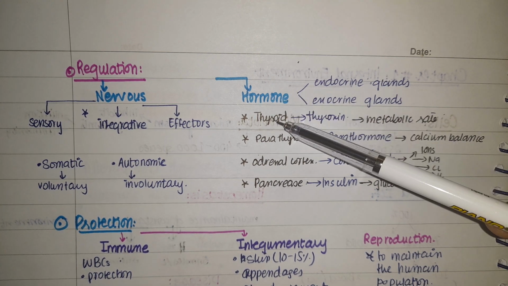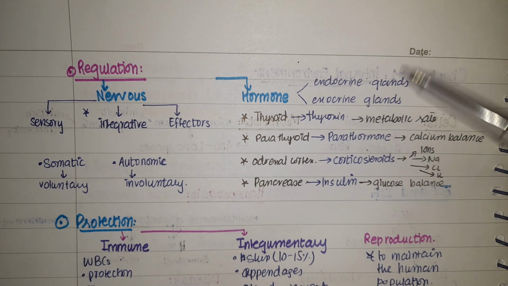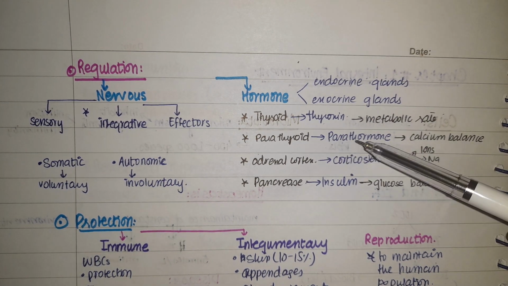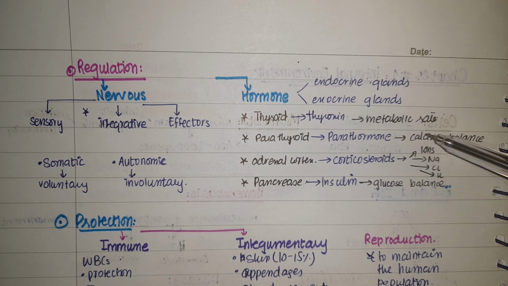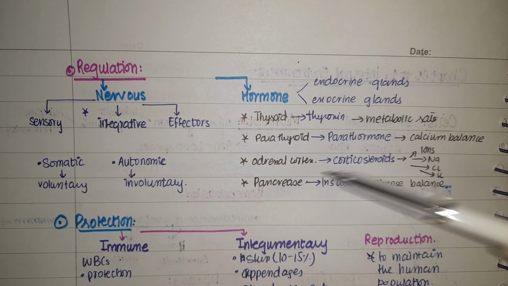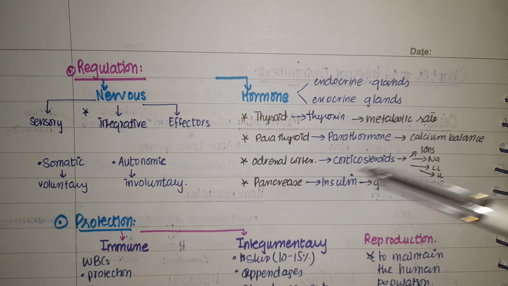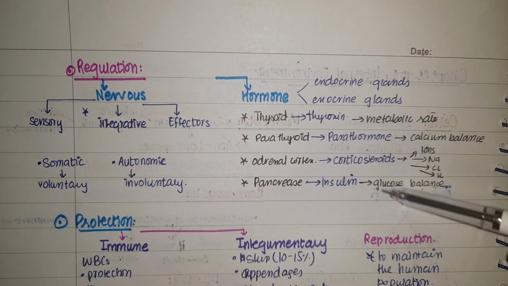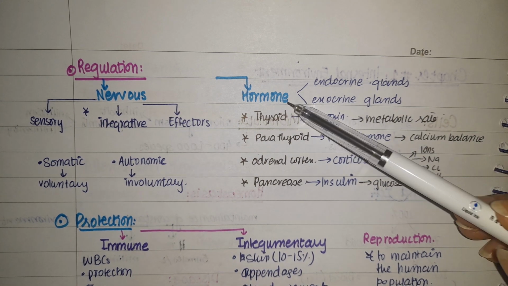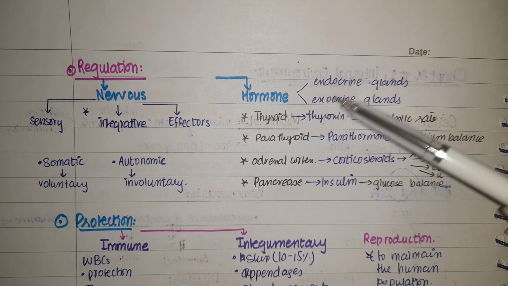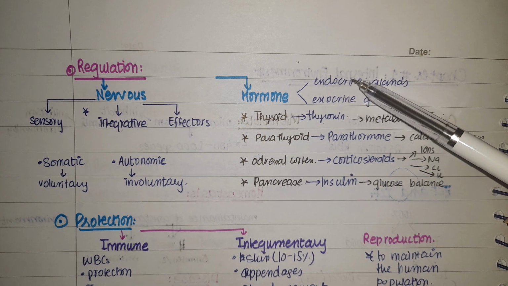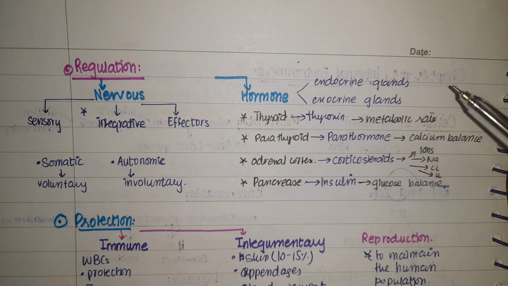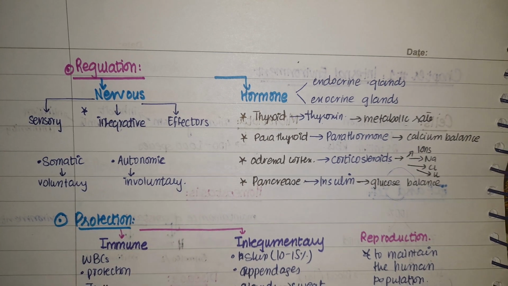For example, we have the thyroid hormone which will produce thyroxine to increase or decrease the metabolic rate. We have the parathyroid hormone which will produce parathormone which will regulate the calcium ions, the adrenal cortex which will produce corticosteroids, and the pancreas which will produce insulin which will reduce the glucose or maintain the glucose balance. And in hormones we always have endocrine glands and exocrine glands, and endocrine glands are the ones which have no ducts, whereas exocrine glands are ducted glands.